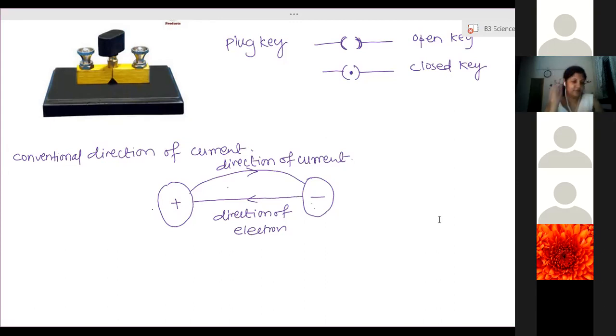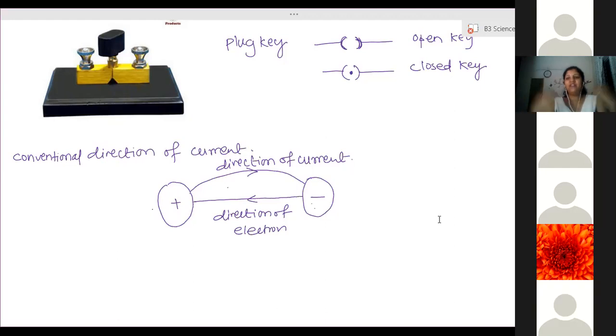Ma'am, so we are just considering that the direction of current is from positive to negative. Because after 50, 60 years, many scientists came and gave many different laws, like Fleming's right hand rule and left hand rule, by considering the direction of current. And now they have died. Who will change all those laws? So instead of changing those laws, we have started considering the direction of current from positive to negative, because we can't change them. There are many laws, and changing all of them would be much more difficult.